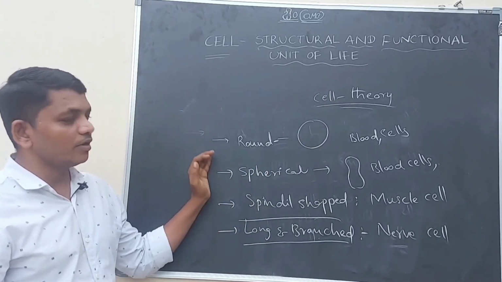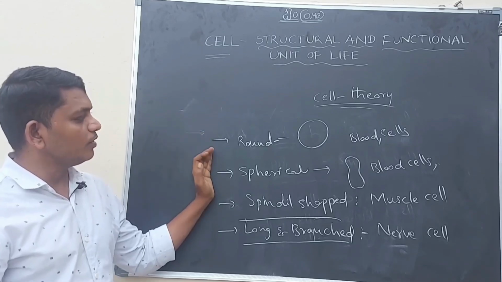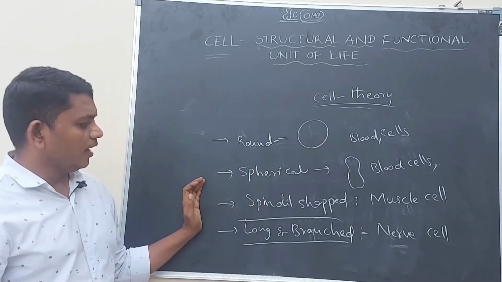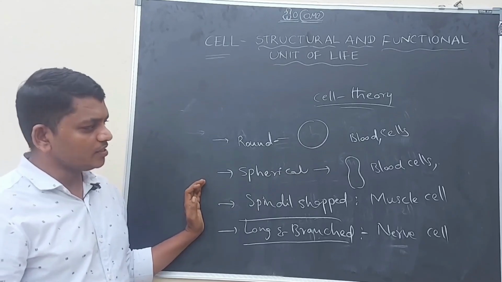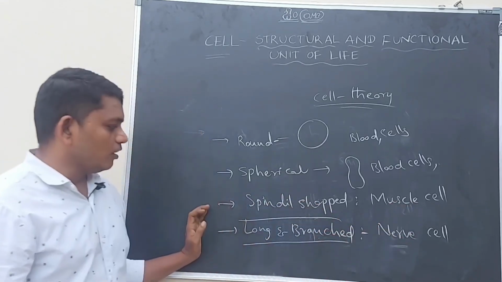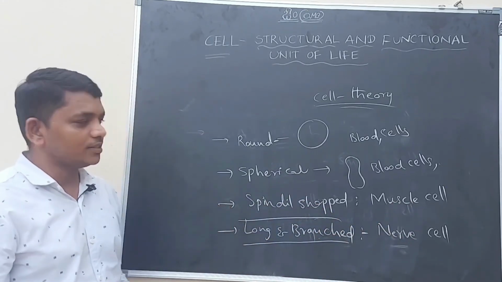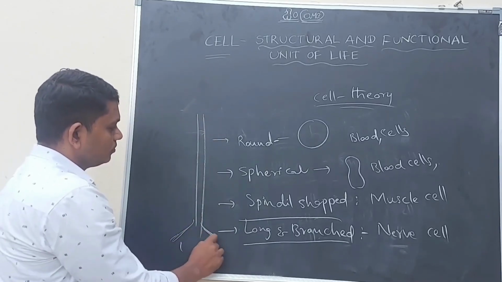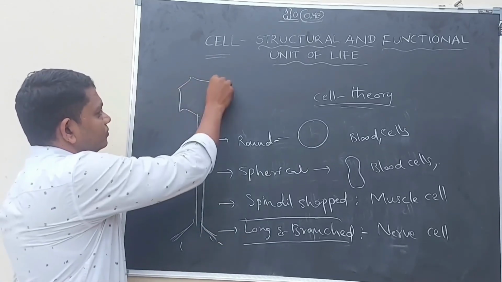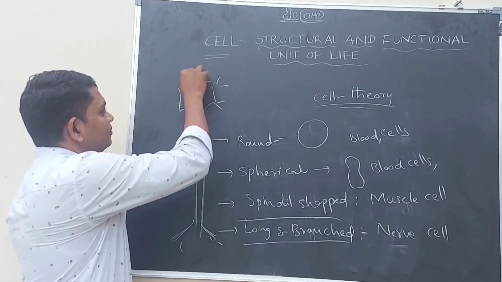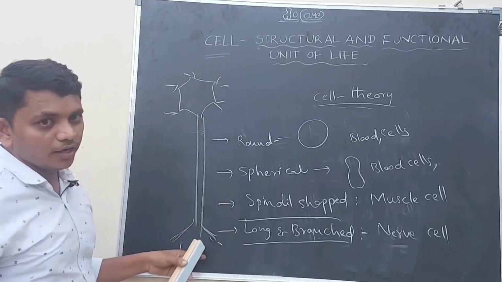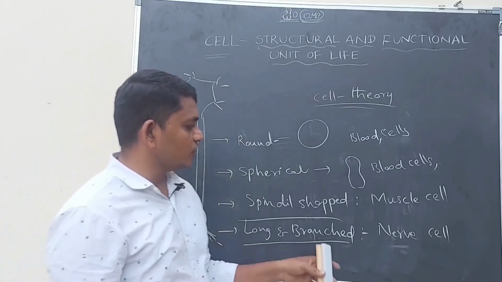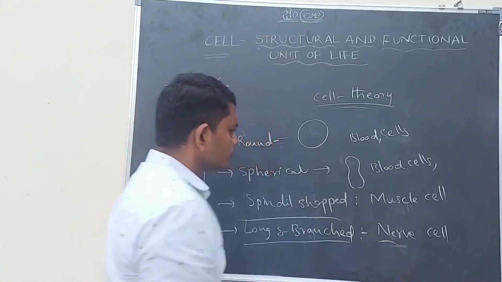Some are in round shape, some are in spherical shape. For the round and spherical shape, we can give examples: blood cells. And spindle shaped, the best example is muscle cell. And long and branched nerve cells, they are very long in the structure. They appear like this. So they are very long and branched. So the best example for the long and branched cells is nerve cells.